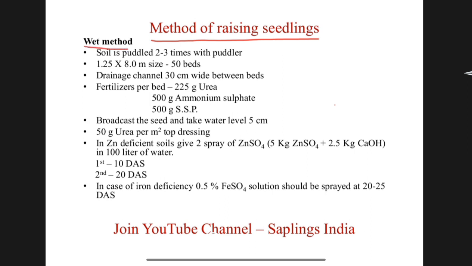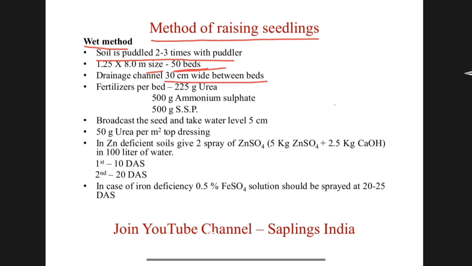In the wet method, soil is puddled 2 to 3 times with a puddler. 50 beds of size 1.25 meter width and 8 meter length are required for raising seedlings in the wet method. Drainage channels 30 centimeter wide between beds are helpful for draining of water.